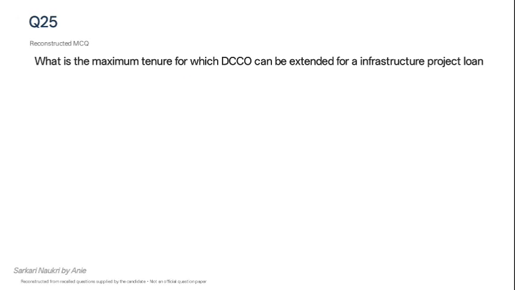Next question is, what is the maximum tenure for which DCCO can be extended for an infrastructure project loan? In this Bank of India examination, I saw that there were many questions related to project finance. They were more or less direct questions, but conceptual also. So for an infrastructure project, it is 3 years and 2 years for non-infra.